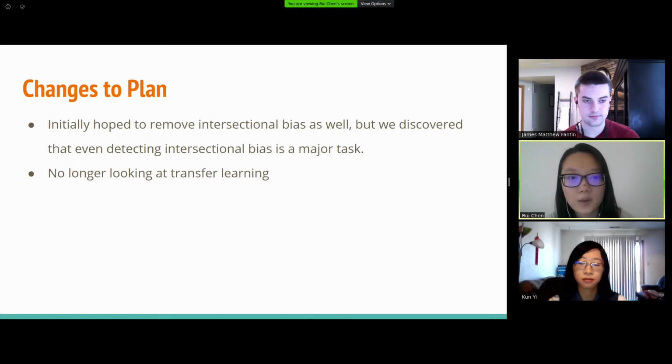Before, we were also planning to do transfer learning, where we transfer the prediction from one university's data to other universities. But also due to time concerns, and because it is a very complicated task, we are no longer doing the transfer learning.